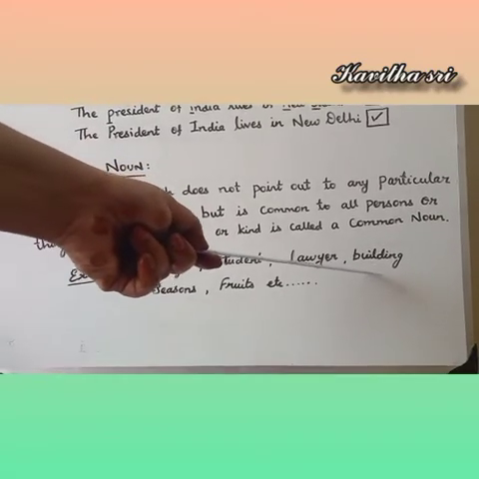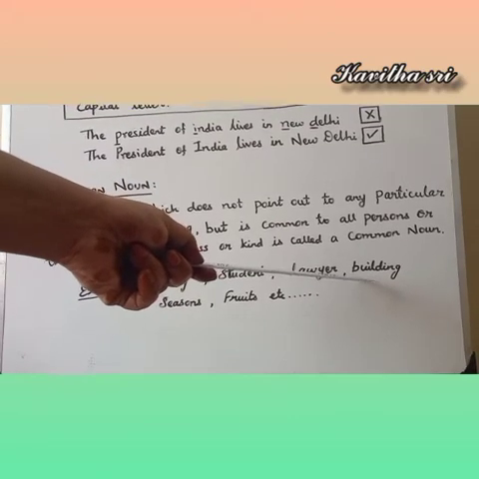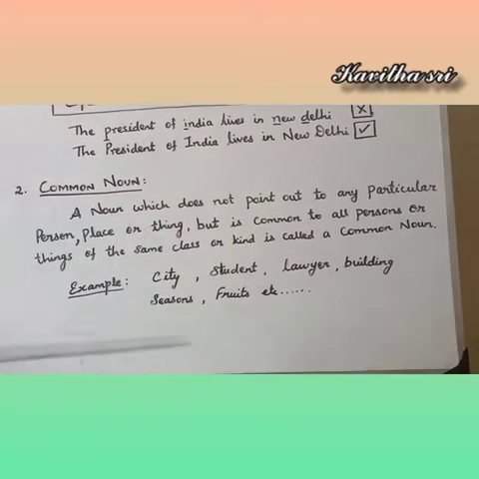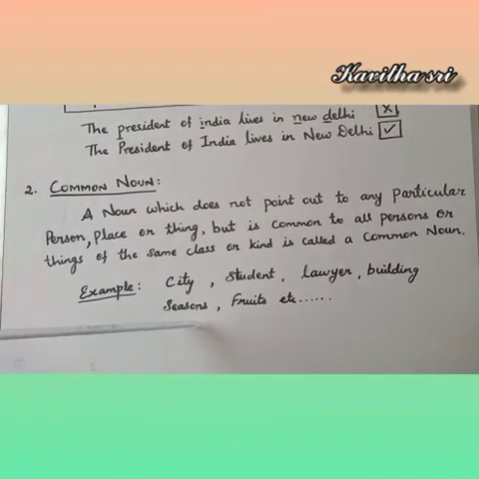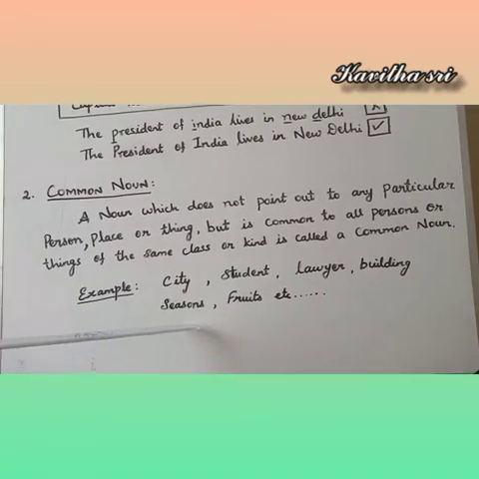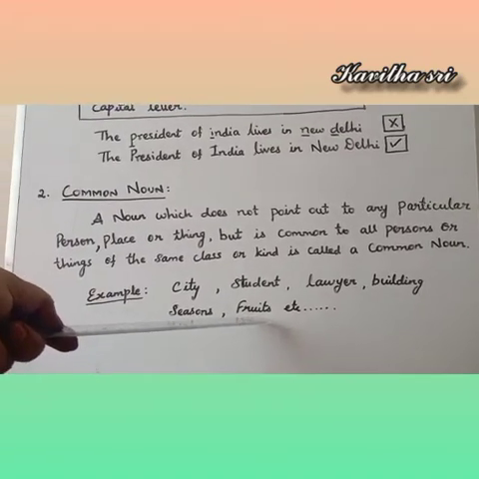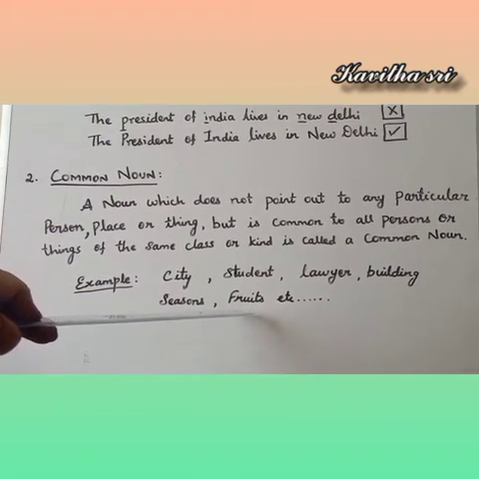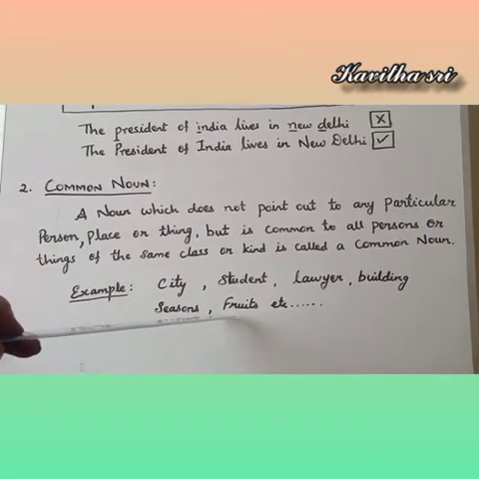Building, it may be hospital or school or temple. In common we call it as a building. Seasons, there are many kinds of seasons. Example, winter, summer. So in common we call it as seasons. Fruits, same as there are many fruits. What are they? Apple, mango, jackfruit. In common we call it as fruits.